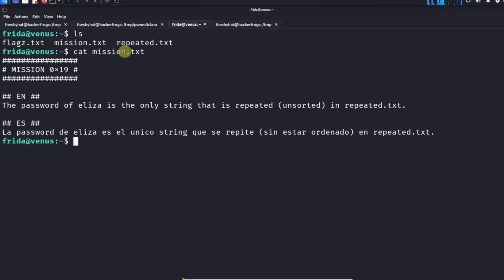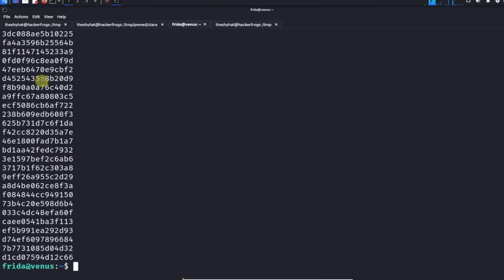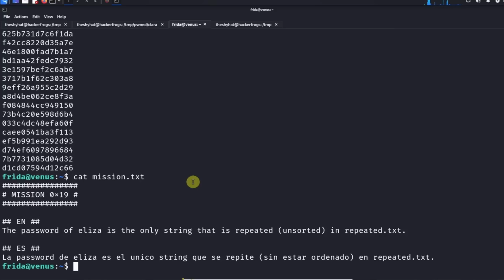So in this mission, we've got a file called repeated.txt. If we read it, there's a bunch of potential passwords in here, but if we want to find what the actual password is, we have to find the only string that is repeated when it's unsorted in this file. We can do so with a certain command called the uniq command inside of Linux, and we're going to run it with the -c argument to get the count, and we're going to run it on a specific file, which is repeated.txt.